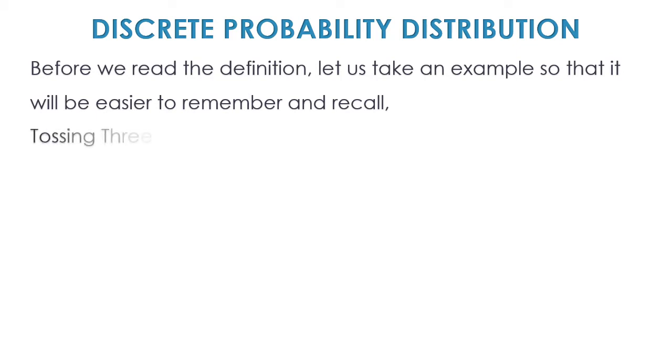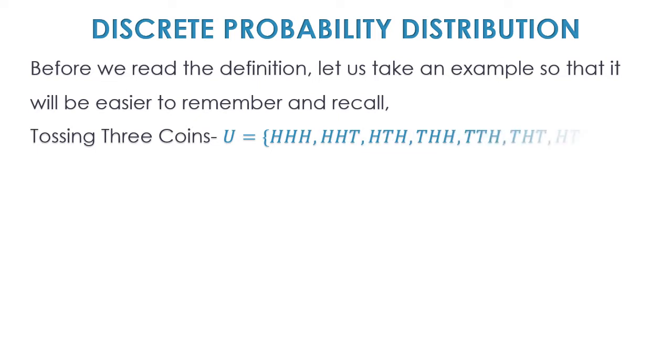I am taking the same example of tossing three coins, that is total 8 outcomes are what we get, and my random variable will be the same as before, that is number of heads. So it is 3, 2, 2, 2, 1, 1, 1 and 0 heads.